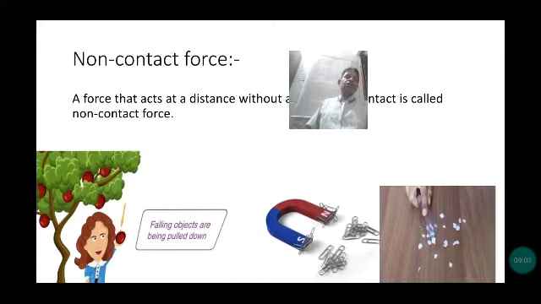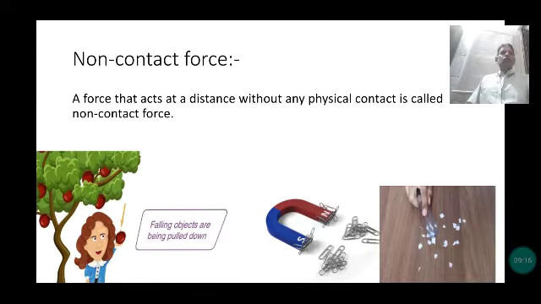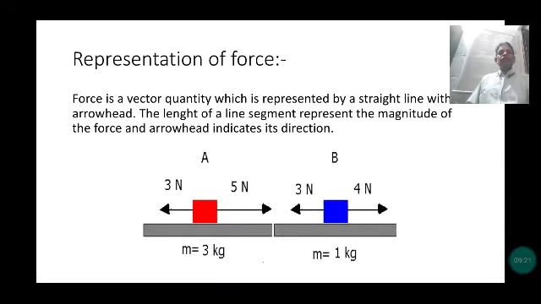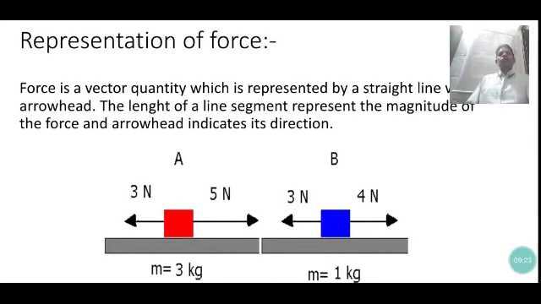And when a plastic scale is rubbed with hair and brought near bits of paper, the paper is attracted towards the scale. That shows the electrical force produced by friction. Now, we discussed these things, and in the next slide we discuss the representation of force.